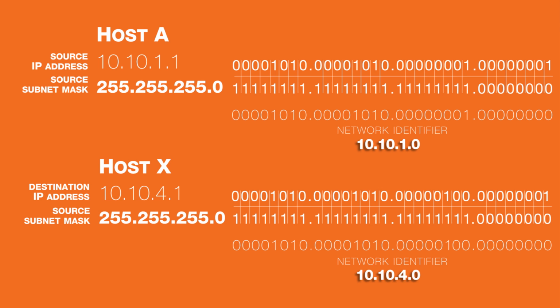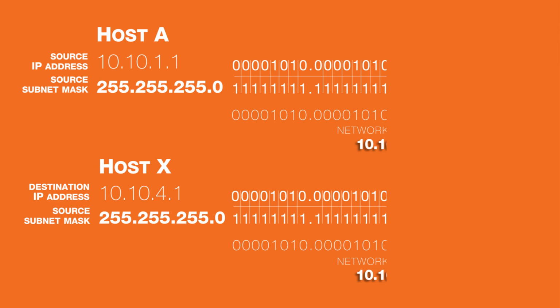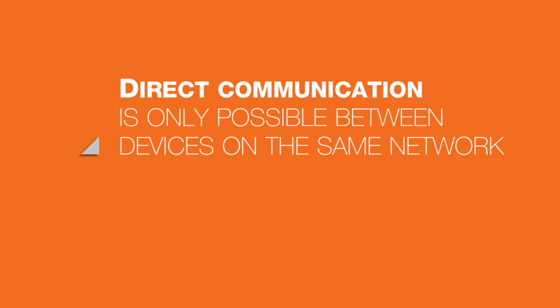The two network IDs are not the same, and the source realizes it can't send traffic directly to the destination. One of the golden rules of networking is that direct communication is only possible between devices on the same network.